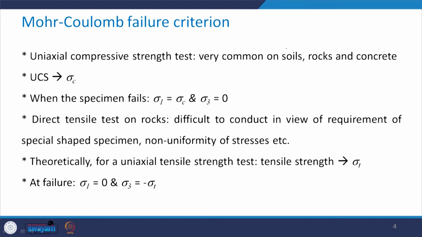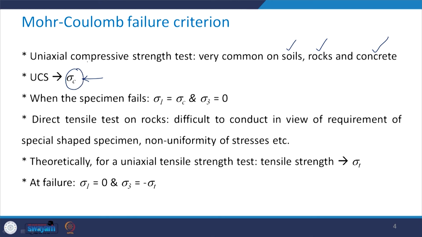Uniaxial compressive strength tests are very common for soils, rocks as well as concrete. Uniaxial compressive strength is represented by sigma c.